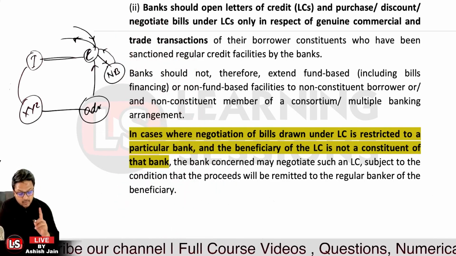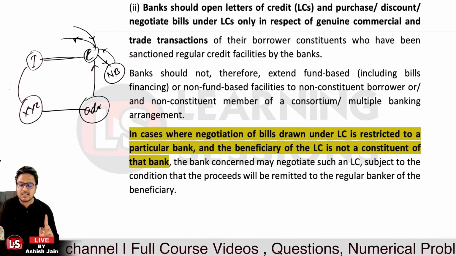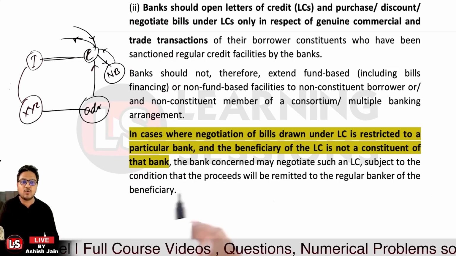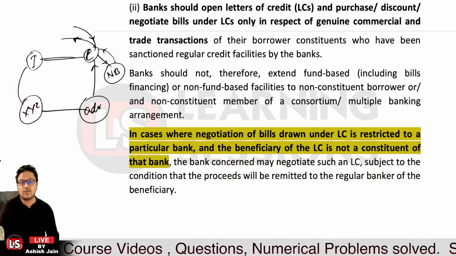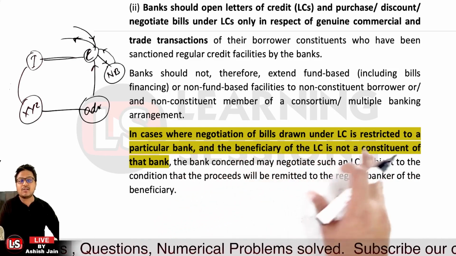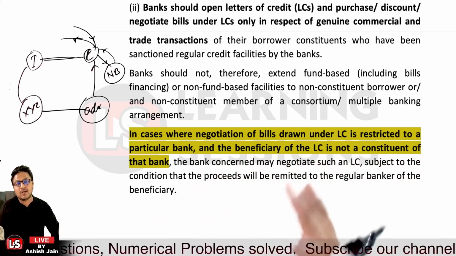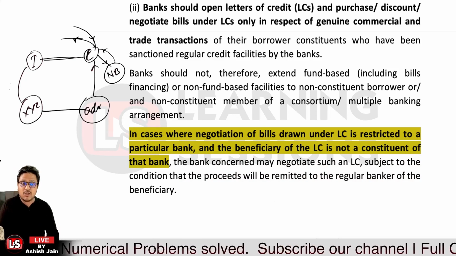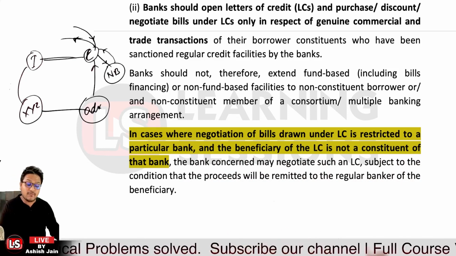That is the case. But what if this negotiation is actually restricted to one particular bank only? That is the point which is said over here. It says in case the negotiation of the bills drawn under the letter of credit is restricted to one particular bank only, and the beneficiary of the LC is not a constituent of that bank.